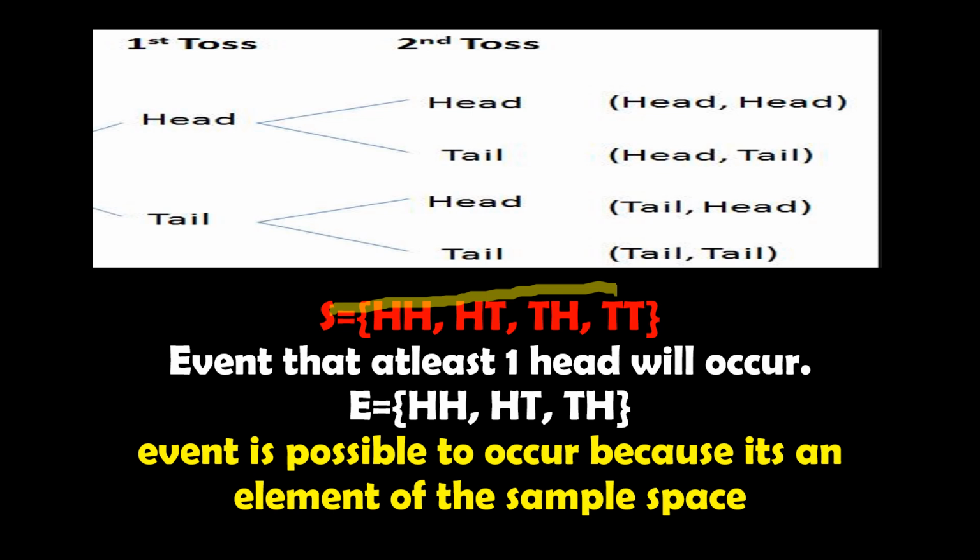So, meron tayong head, head, head, tail, tail, head. At least isang head yung nag-appear doon. So, event is possible to occur because it's an element of the sample space. So, element yung isang head dun sa sample space, kaya possible na mangyari yung isang event.